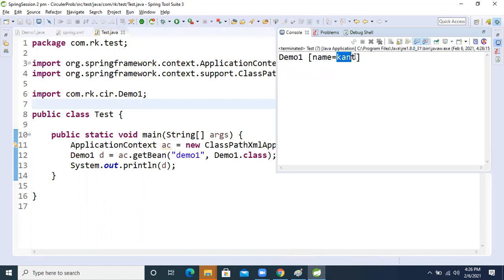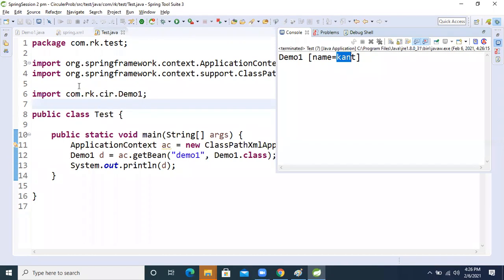See, we are getting the name as Kant only. Why? Because after instantiation, object creation and the constructor, our IOC container checks for constructor injection, and at that time the constructor injects Ravi.